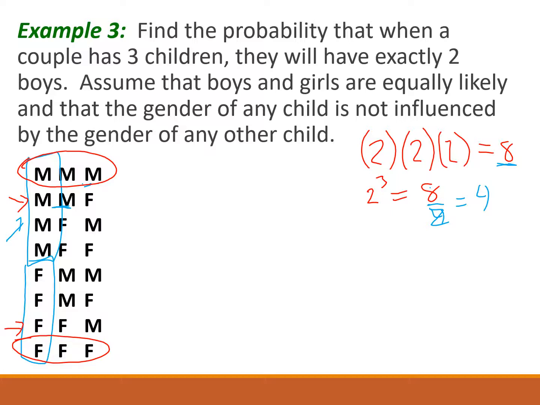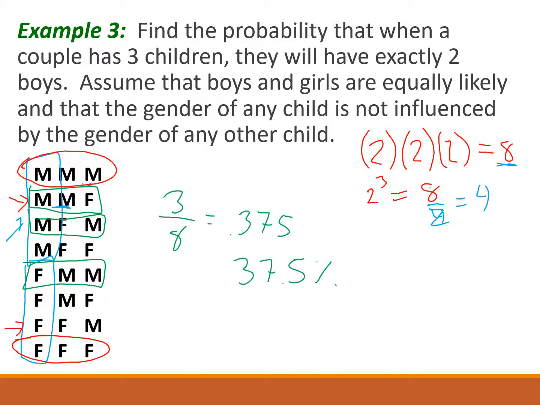The actual question is, what's the probability that they have exactly 2 boys? This here has exactly 2 boys. This here has exactly 2 boys. This here has exactly 2 boys. All the rest have something other than 2 boys. So 3 out of the 8 have exactly 2 boys. That's 0.375 or 37.5%. The tricky part of this problem is coming up with this, writing the sample space for the birth of 3 children.